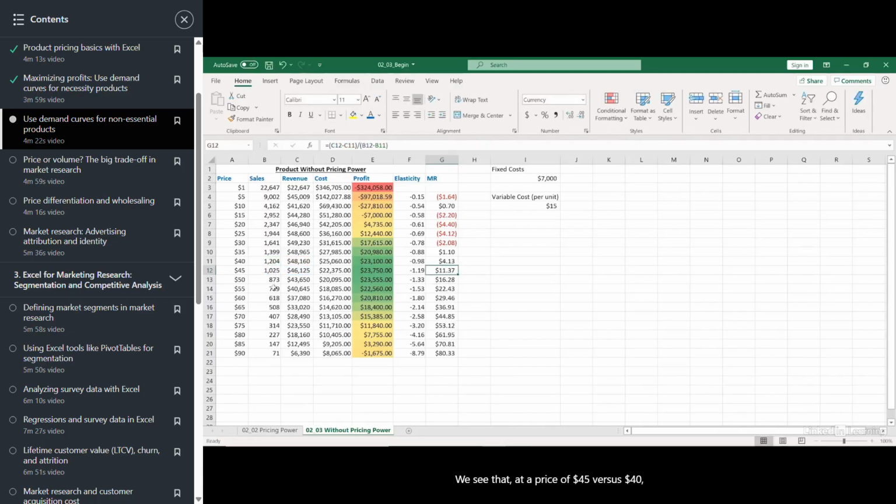We see that at a price of $45 versus $40, our marginal revenue was $11.37. When we get up to $50, our marginal revenue is $16.28. We're not making quite as much money. Said differently, customer price sensitivity got to be high enough here that it overwhelmed the benefits of increasing our price a little more.